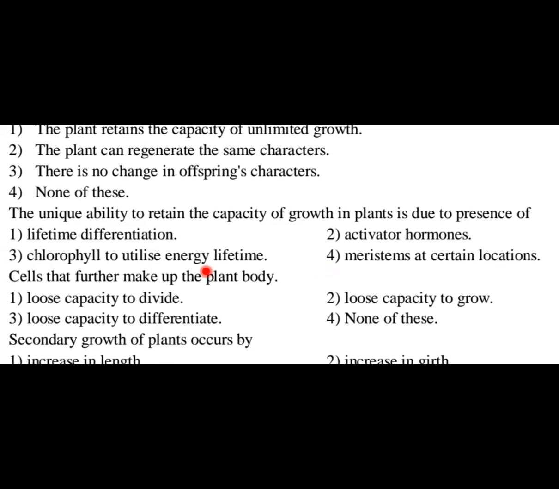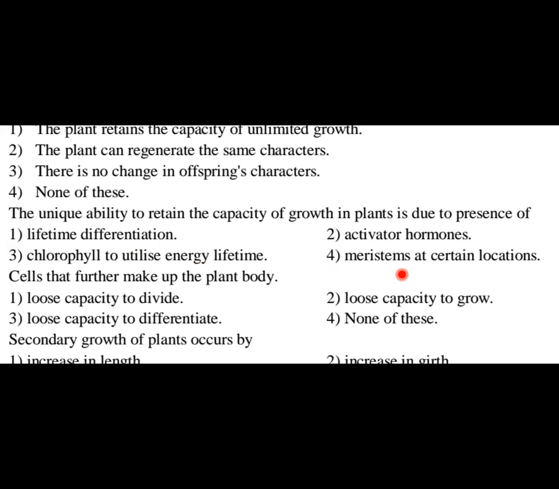Lifetime differentiation, no, that's not the reason here. Activator hormones are not responsible, because in our body also hormones are there, but animal cells do not have the capacity to grow throughout life. Chlorophyll to utilize energy lifetime, no, because the plant may lose chlorophyll due to some reasons. Meristems present at certain locations would definitely be the right answer here, because of meristematic tissue.